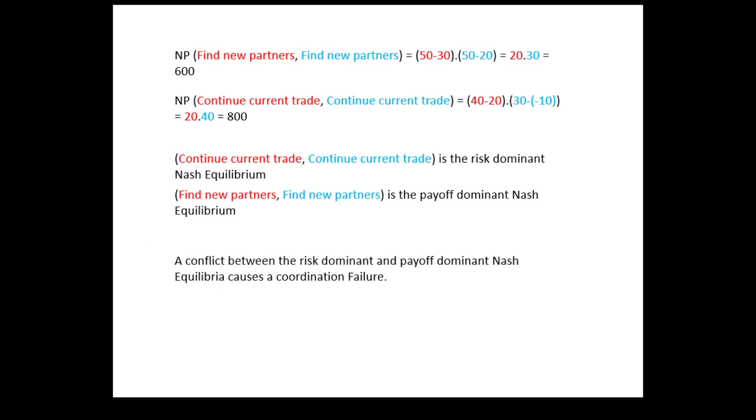Based on these results and using the earlier definitions, we can see that both UK and EU firms continuing with their current trade is risk dominant. However, we also know that as both sets of firms finding new trade partners is the Pareto superior equilibrium, the firms changing their suppliers is payoff dominant. This causes a conflict between the two Nash equilibria, as each equilibrium is dominant in one way. If the risk dominant but Pareto inferior equilibrium is the end outcome, then a coordination failure will have occurred.